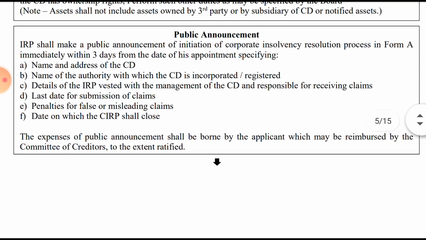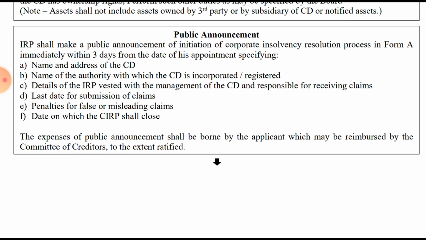The expenses of any public announcement shall be borne by the applicant, which may be reimbursed by the committee of creditors to the extent ratified. The expenses incurred, such as documentation and other expenses for collection of claims, and all the expenses of the public announcement shall be borne by the applicant who is making the application, which may be reimbursed by the committee of creditors to the extent ratified.